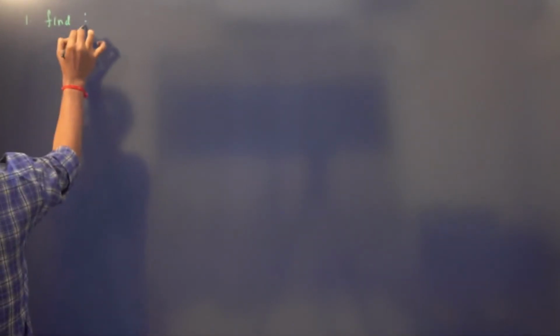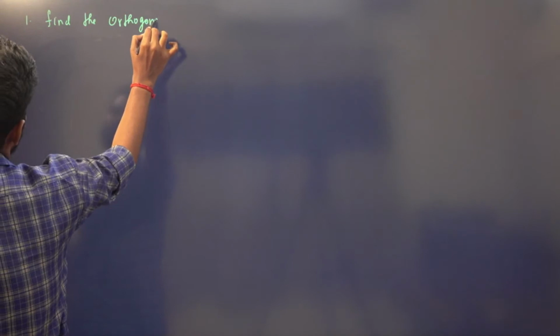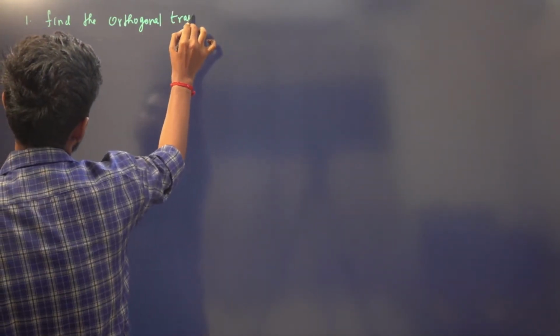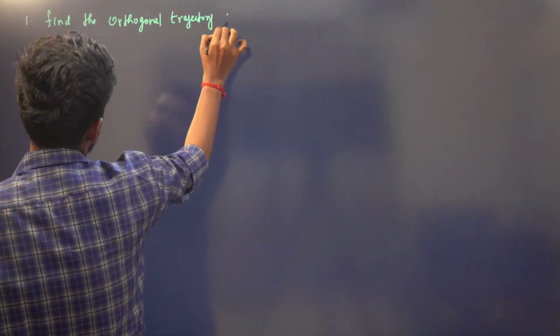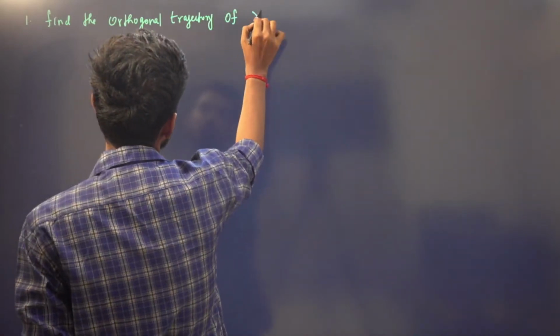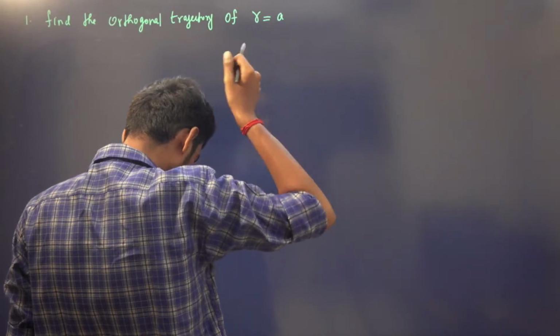Find the orthogonal trajectory of r is equal to a into 1 minus cos theta. It is a cardioid, right?